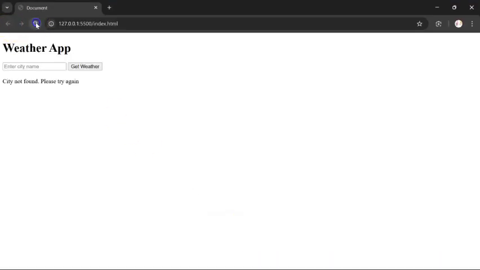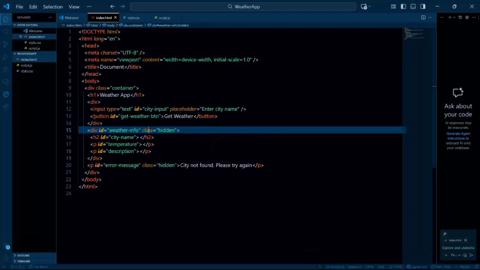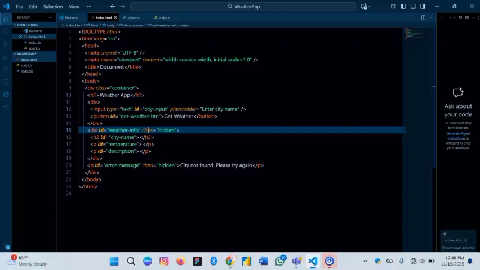So let me just reload this. I see you can say city not found, please try again. Of course, you don't want this to show, right? You don't really want that to show, and that's the essence of having that class of hidden. So we're able to just hide this information, so that it's not going to show, because it doesn't really make sense to be that way, right? So that's how you can create your HTML.